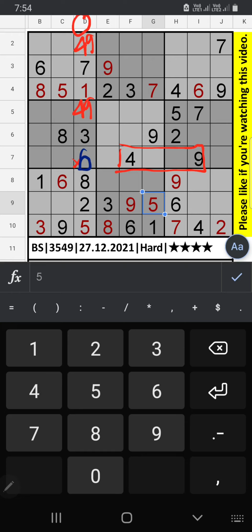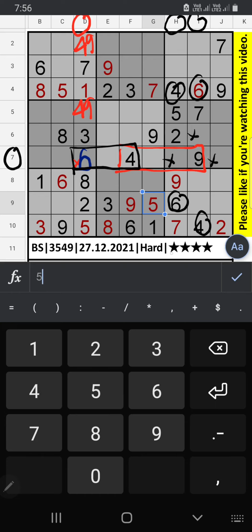We have found a pair of 6 and 4 in the 7th row, and column H 4 and 6, and column I 4 and 6. So it can't come in these cells. Then the pair 4 and 6 will come in both the cells.